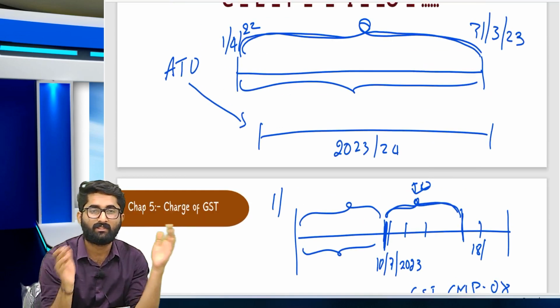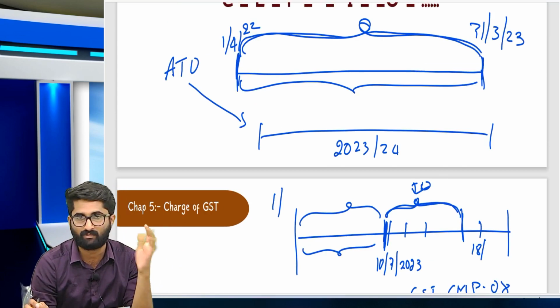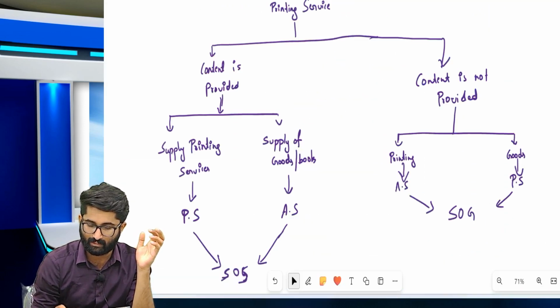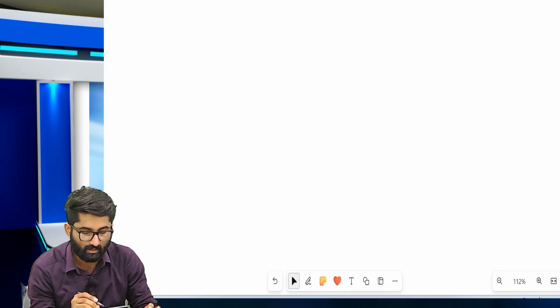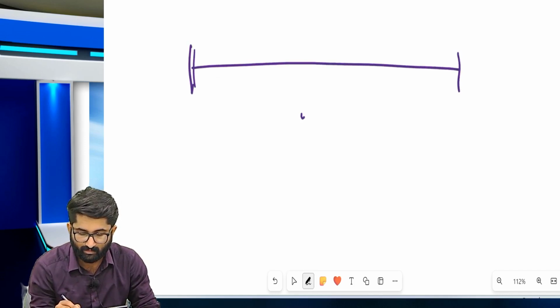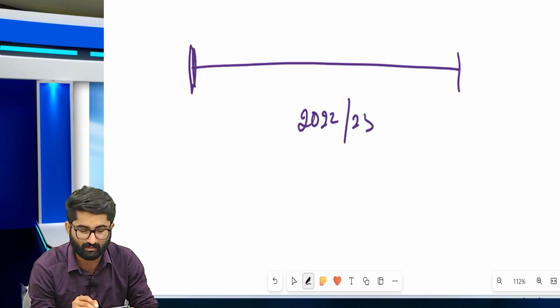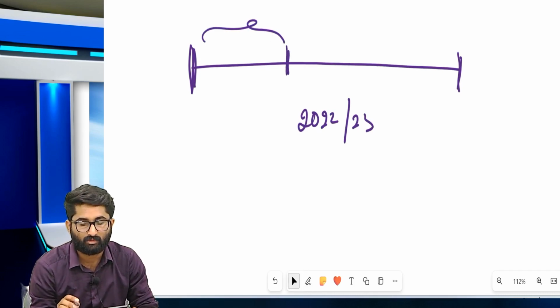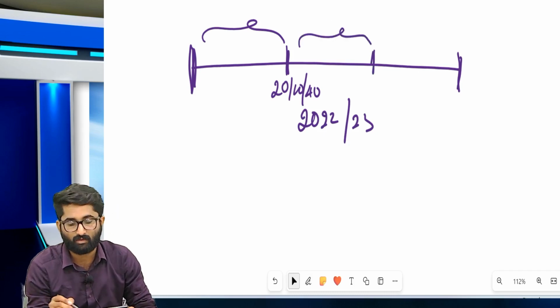But for the aggregate turnover of last year, everything from 1st of April till 31st of March will be taken. If you want me to explain again, listen carefully, 100% attention here. Think that for the year 2022-23, you started your business. Somewhere in this year your turnover crossed 20 lakhs or 10 lakhs or 40 lakhs as the case may be. So from this quarter you are under the composition scheme.